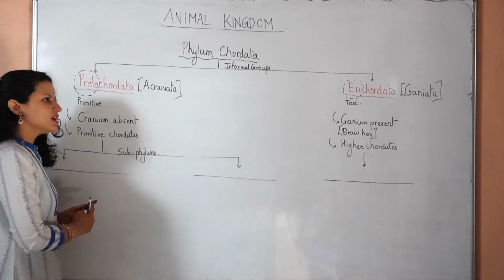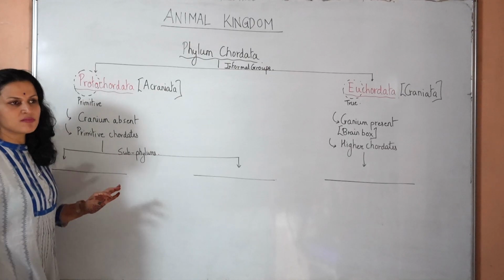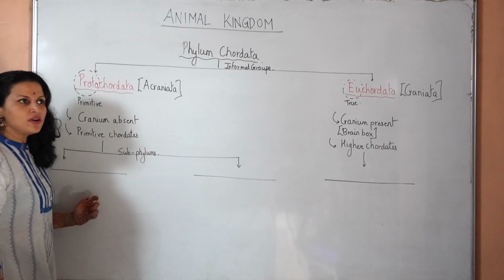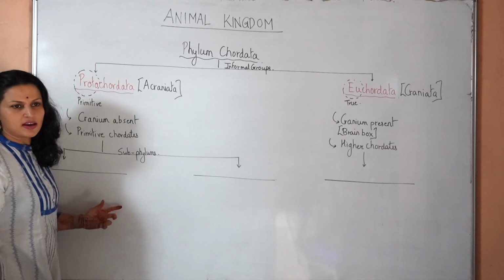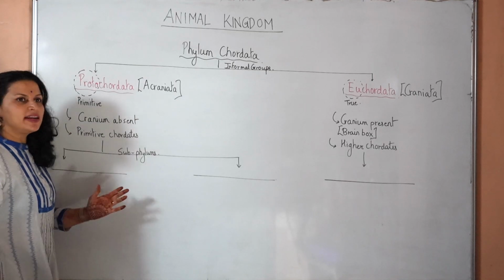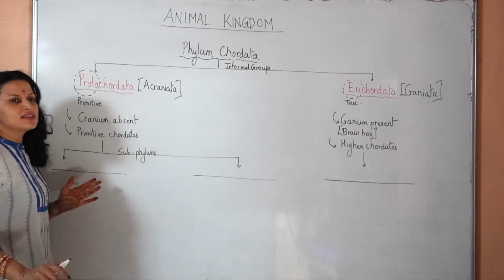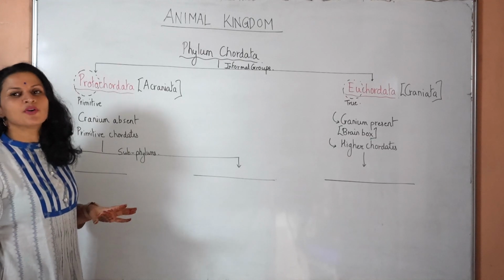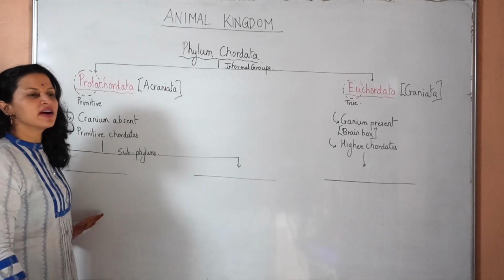What is the difference between these two subphyla when it comes to notochord? In the first subphylum, the notochord is present only in the tail region, and that too of the larval stage, that is the embryonic stage. Later in the adulthood, the tail is lost and as such the notochord is also lost. But it had it at some point of its life cycle, no? So that's why it is a chordate.